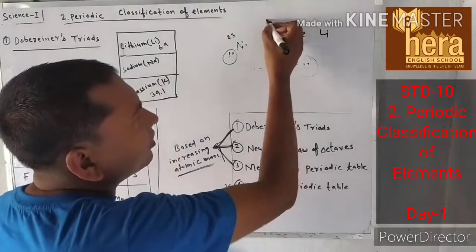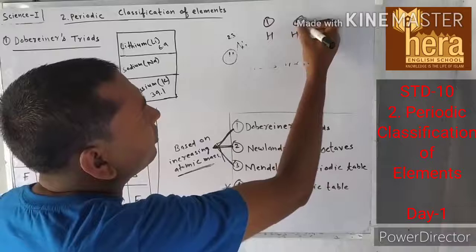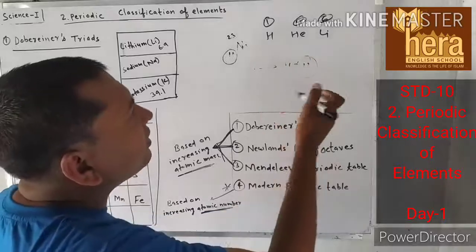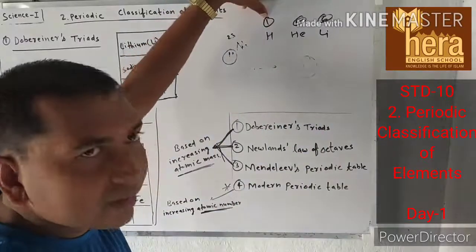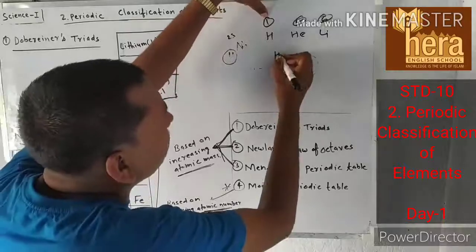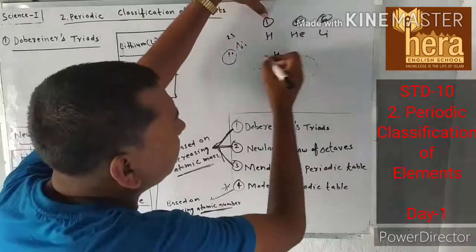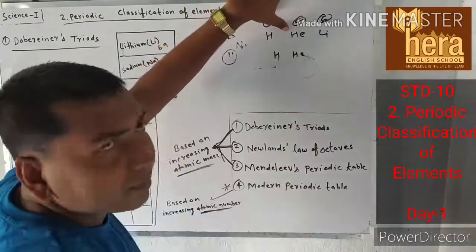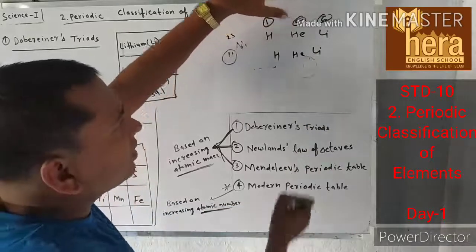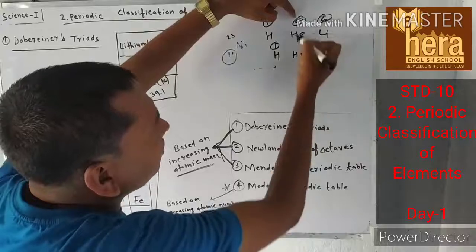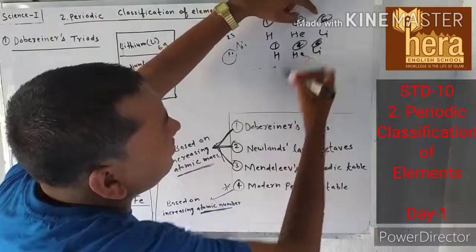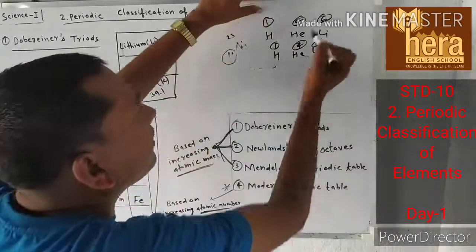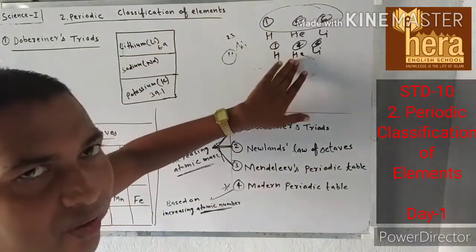Their atomic masses are 1, 4 and 6. Atomic mass 1 is smallest, so first you arrange hydrogen, then helium, then lithium. The smaller one will come earlier. I'm just giving this as an example.